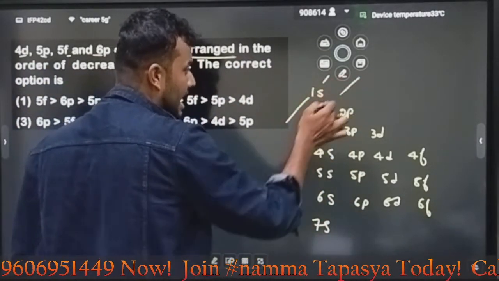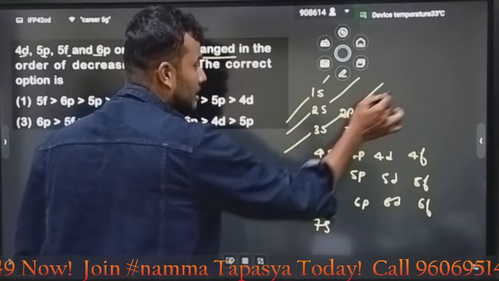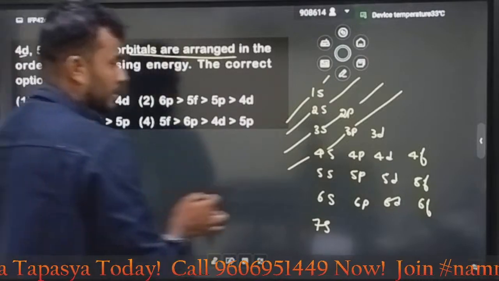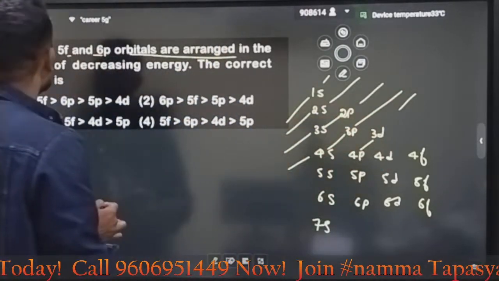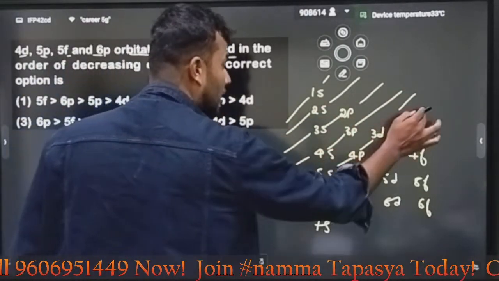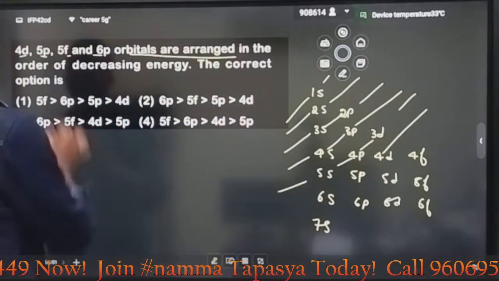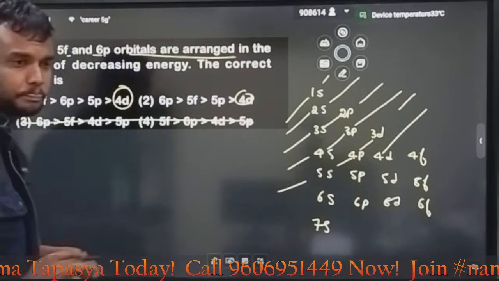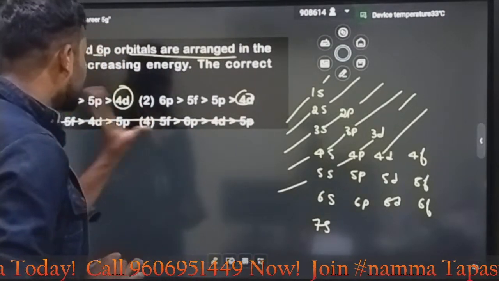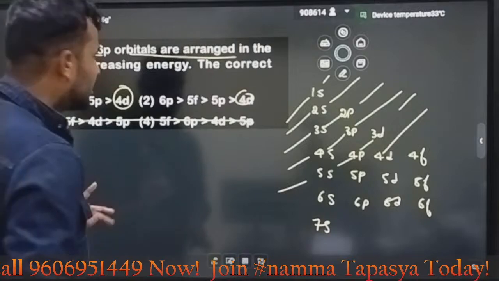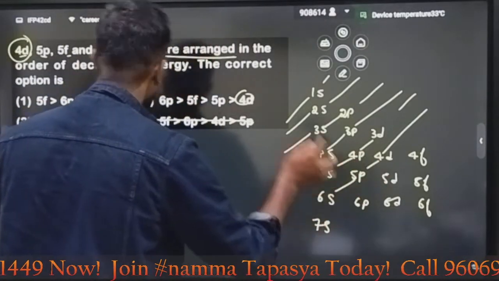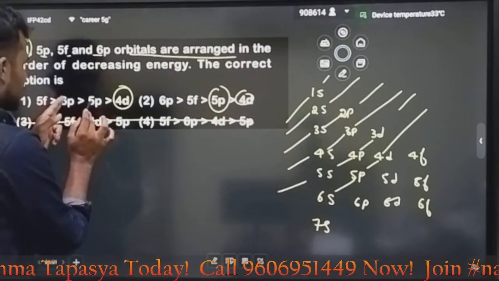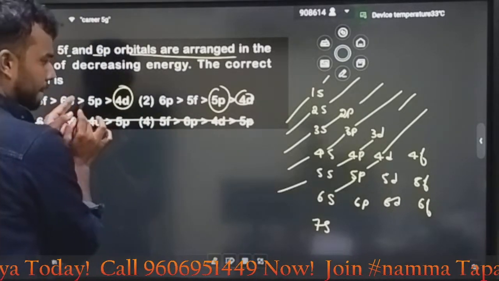First 1s, then 2s, then 2p, 3s, then 3p, 4s. Then 3d, 4p, then 5s. After 5s, 4d. Yes, 4d is the least. Then we remove these two options; 3 and 4 are wrong. Why? Because 4d is the least. Then after 4d we come to 5p, then 6s.